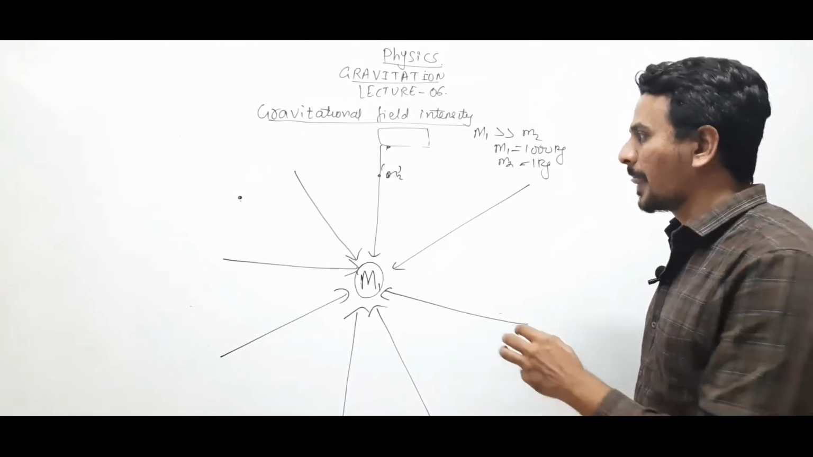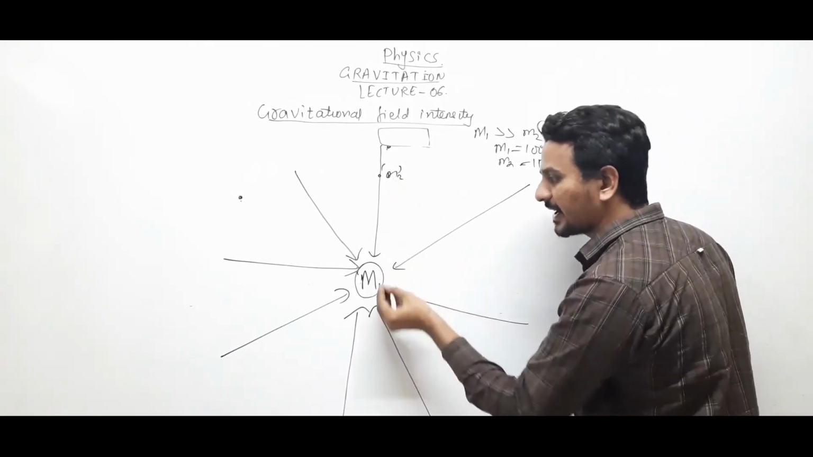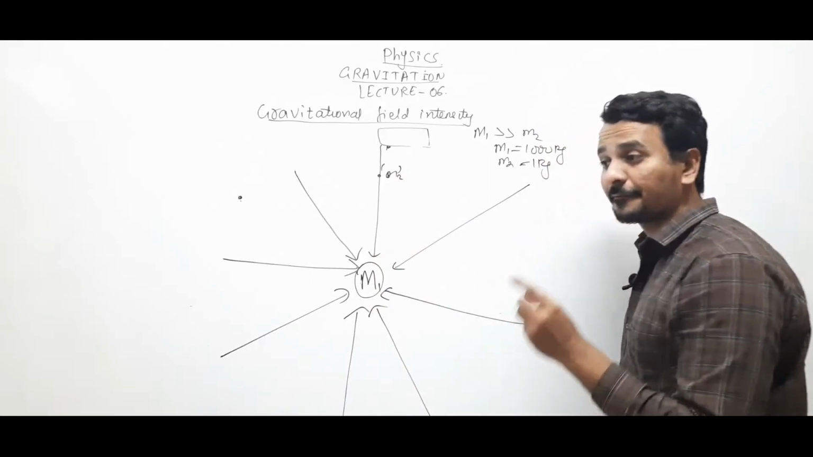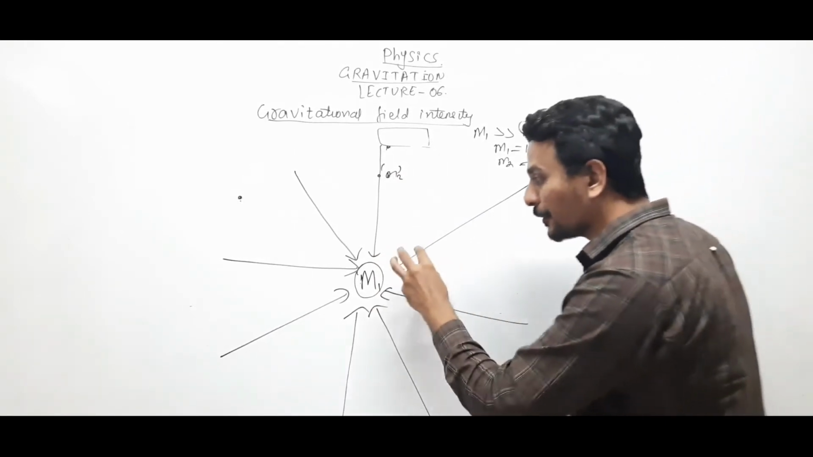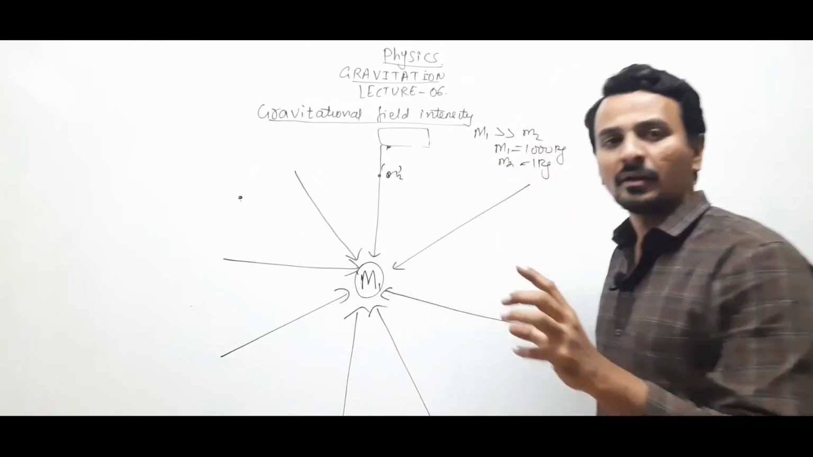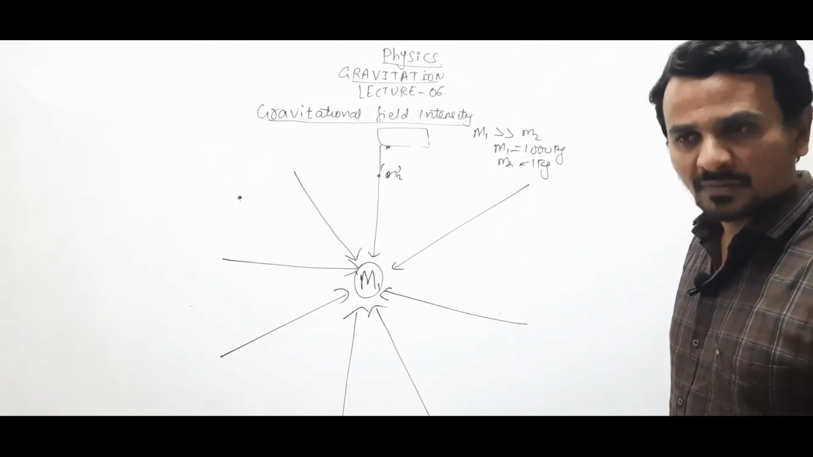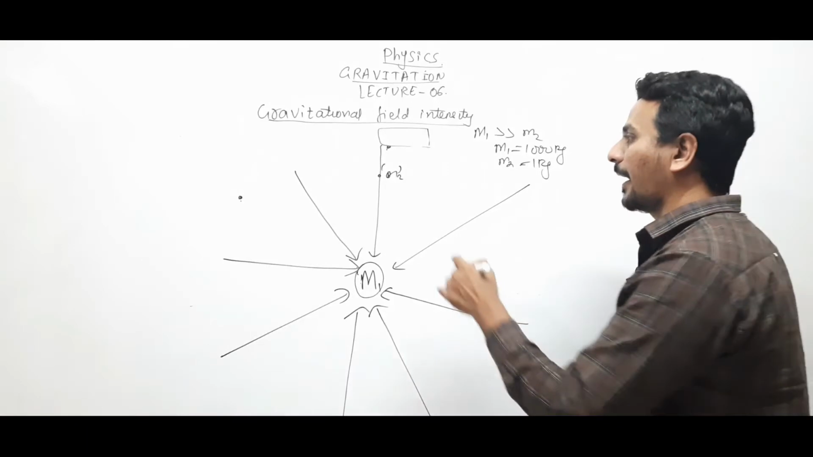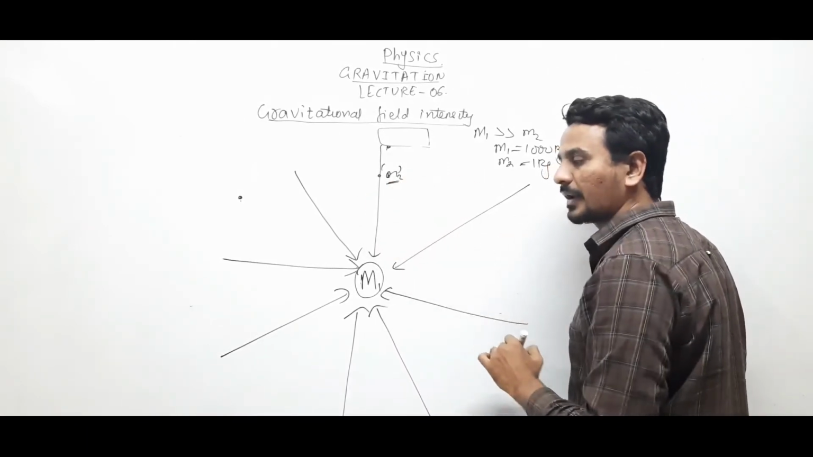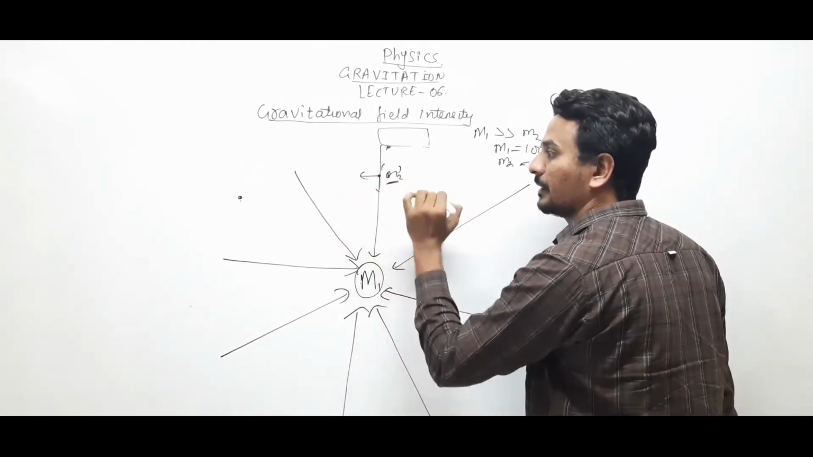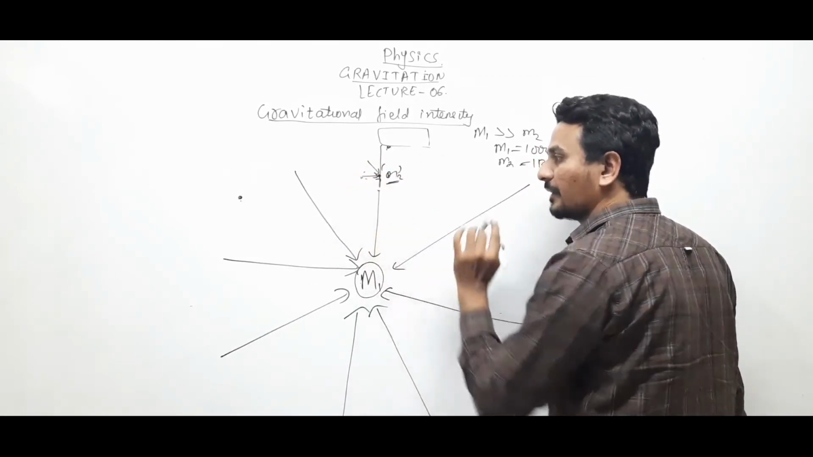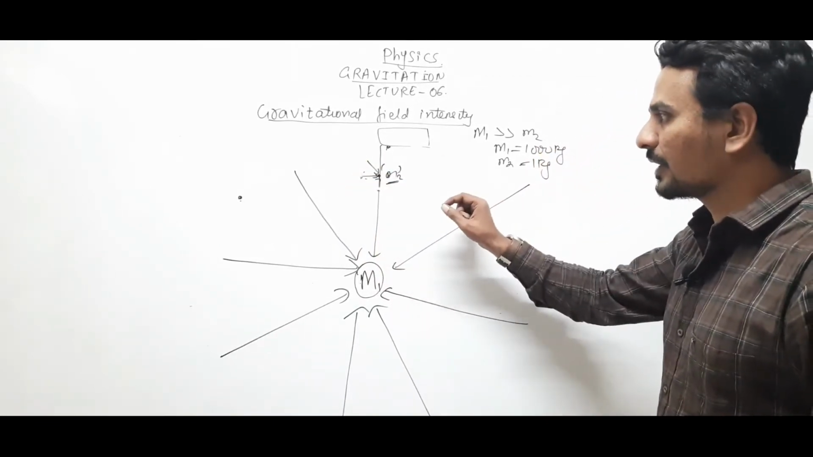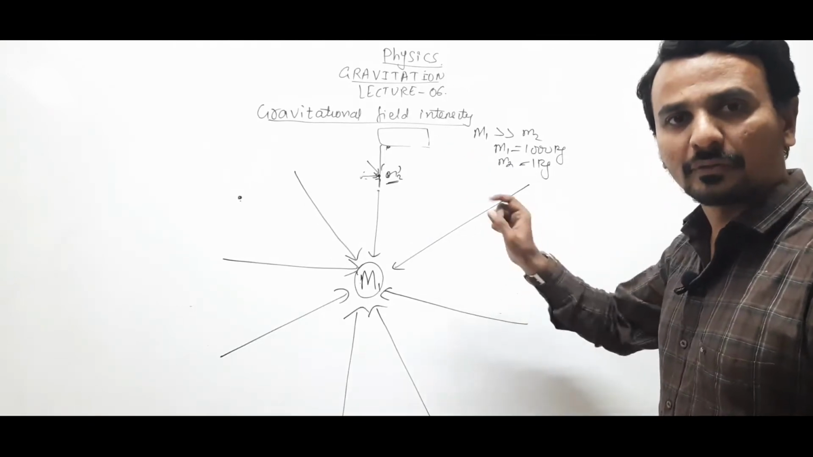Clear? That means now m2 gets attracted towards m1 because of the gravitational field which is being produced around m1 in all the directions. Then the question may arise that m2 is also a mass, so m2 will be producing its own field. Yes, of course, but m2 is a test mass. m2 is known as test mass.